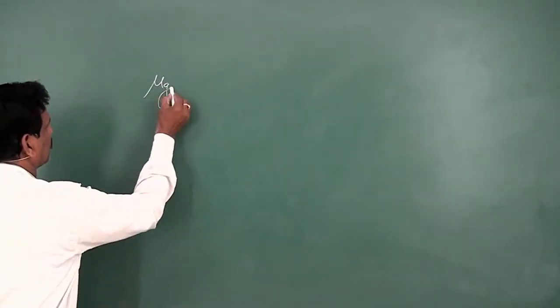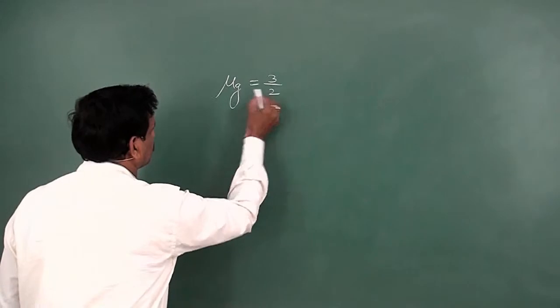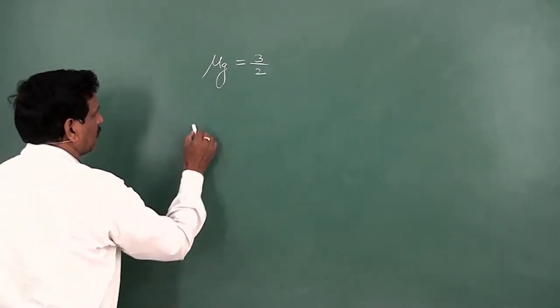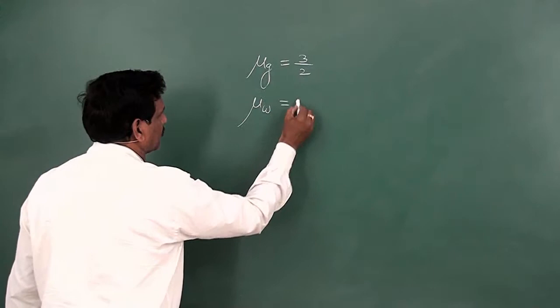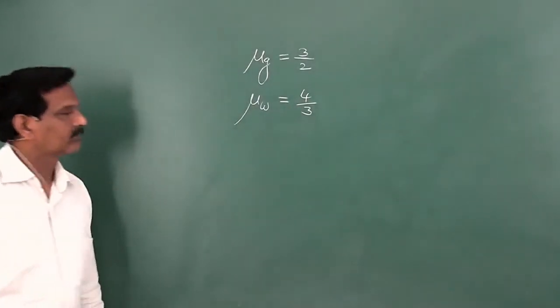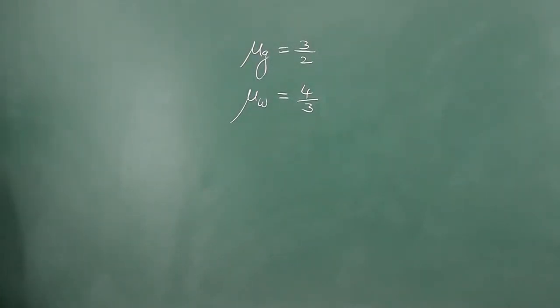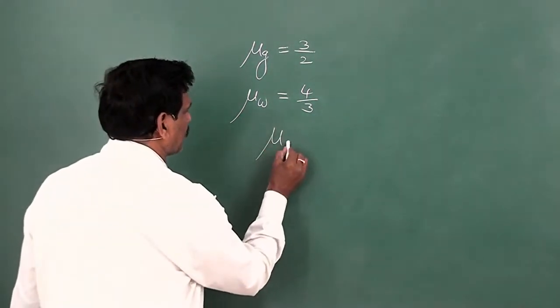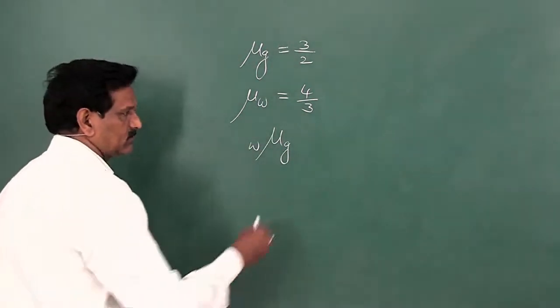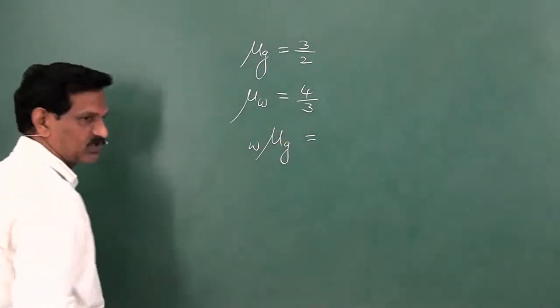The refractive indices of glass and water are 3/2 and 4/3 respectively. The refractive index of glass with respect to water is? Here the absolute refractive indices of glass and water are given: this is 3/2, the absolute refractive index of glass, and the absolute refractive index of water is 4/3. We have to find the refractive index of glass with respect to water.